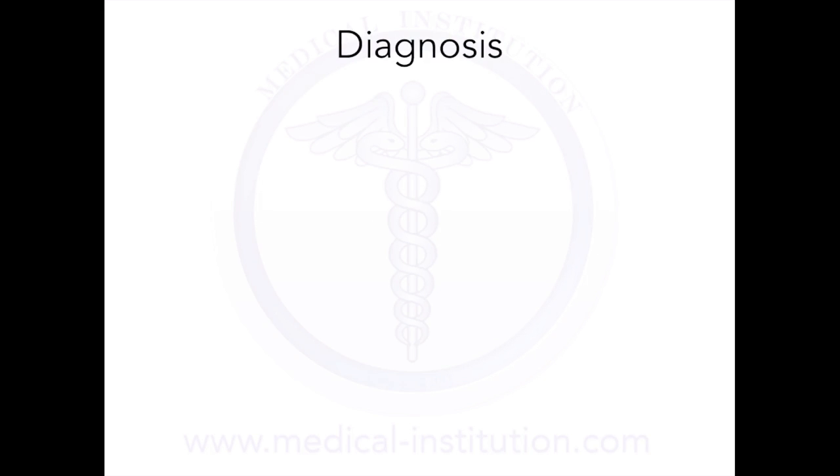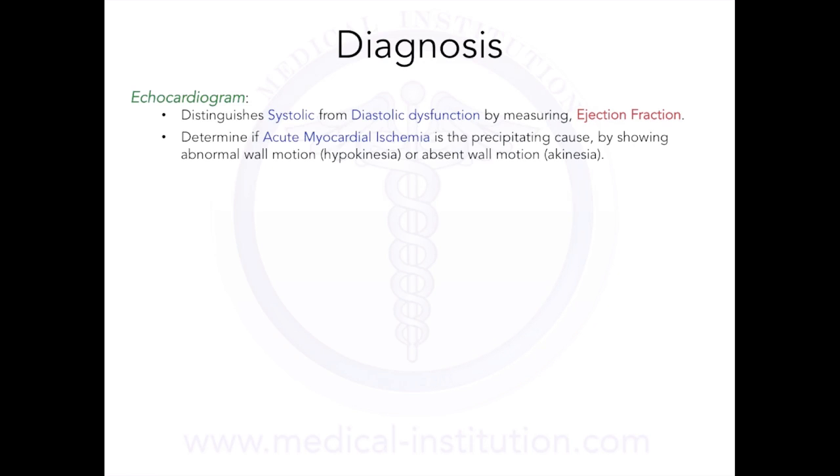In order to diagnose congestive heart failure, we can use an echocardiogram, which distinguishes systolic from diastolic dysfunction by measuring the ejection fraction. It can also determine if acute myocardial ischemia is causing heart failure by showing abnormal wall motions, as well as identifying any valve diseases.